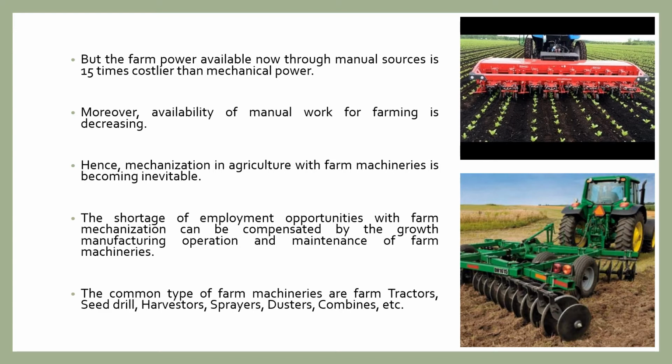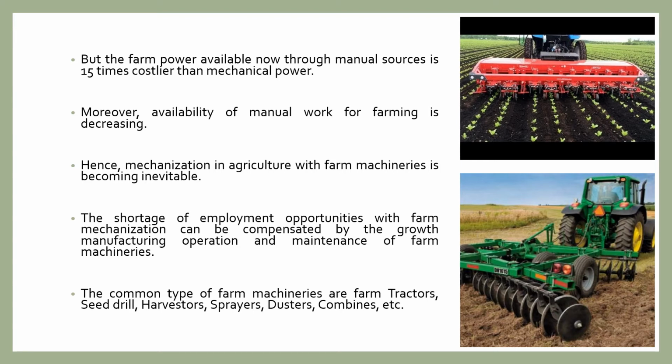So students, in our country, in India, the labor displacing effect with the introduction of these farm machines is frequently questioned. But the farm power available now through the manual source is 15 times costlier than the mechanical power.